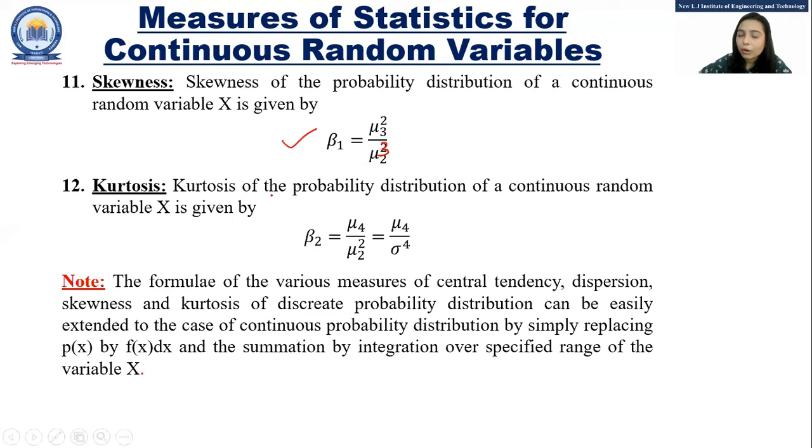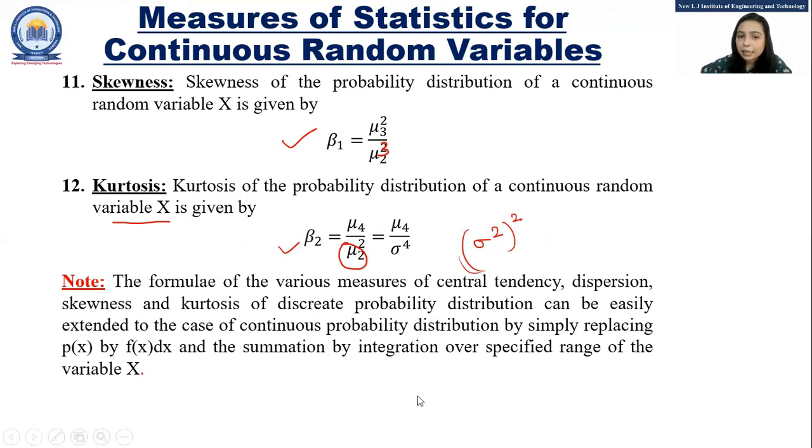And the kurtosis of the probability distribution of continuous random variable x is given by beta 2 equals mu 4 upon mu 2 square, that is mu 4 upon sigma raised to 4, because mu 2 is nothing but sigma square, and sigma square raised to square is sigma raised to 4.